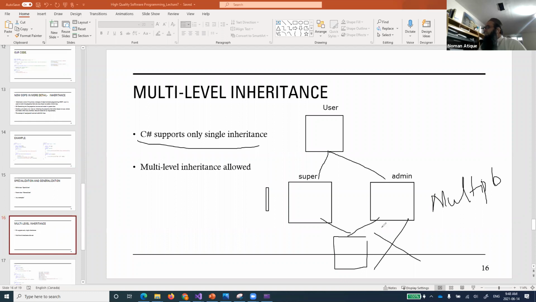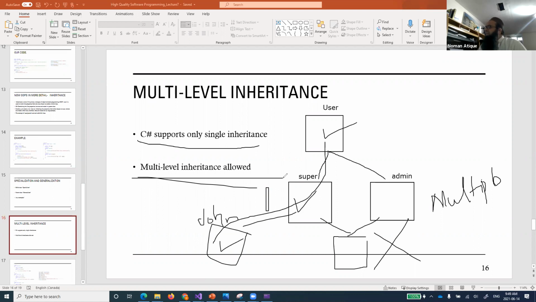So multiple inheritance is not allowed in C#, while multi-level is allowed. What is multi-level? You create one class, then a child of that class, and then a child of that class. For example, you create a John class, and then its child class, and its child class. So this hierarchy can go on. This is called multi-level inheritance.